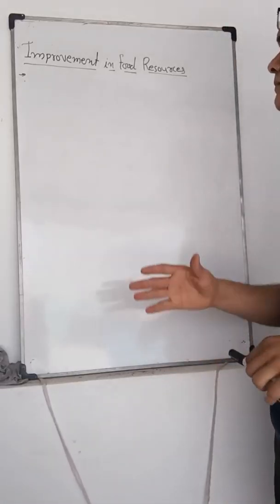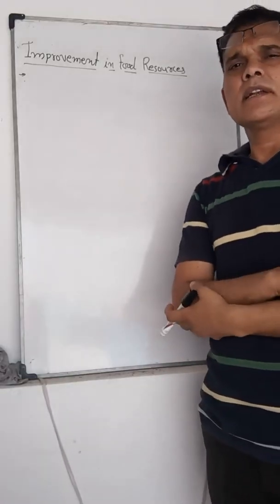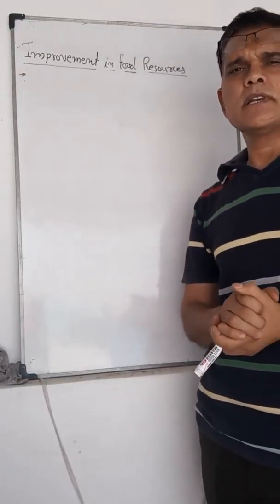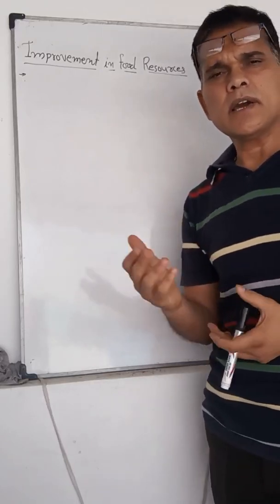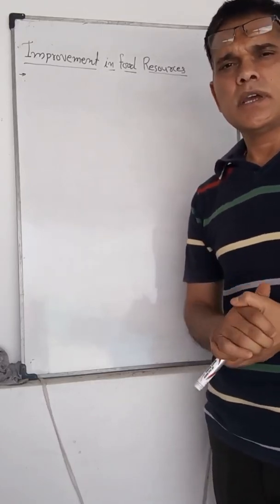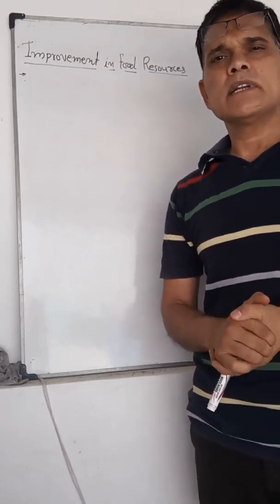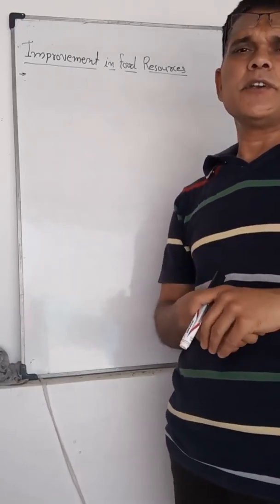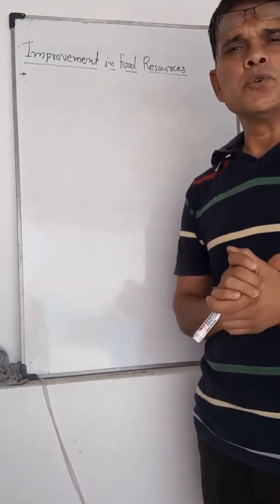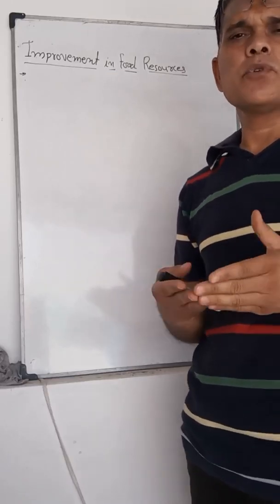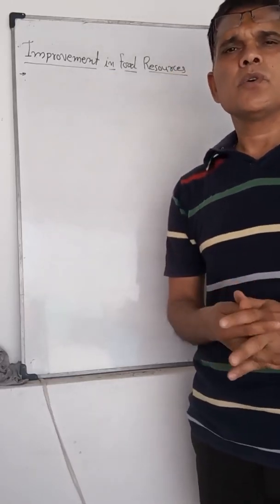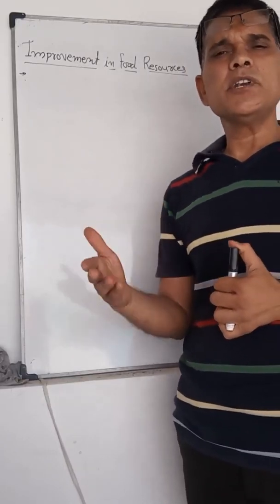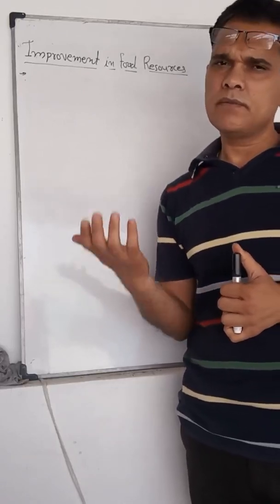Hello students. In the last period we studied crop production management, and in it we studied nutrient management. Plants require different nutrients for their growth and development. We studied how we add these nutrients with the help of manures, of which there are three types: compost, vermicompost and green manures, or through fertilizers. We also add different nutrients into the soil with the help of fertilizers.